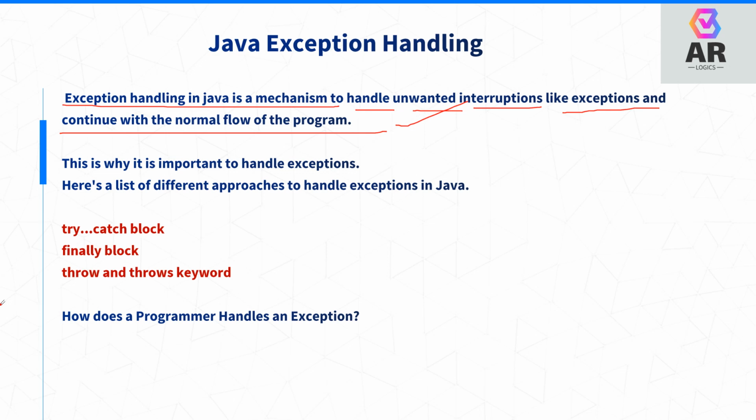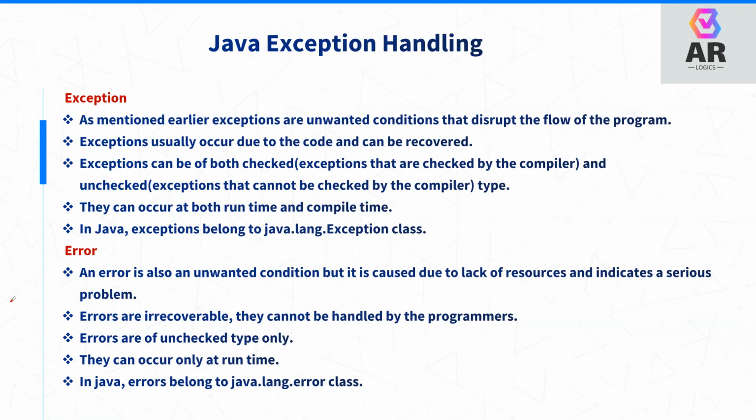Now here there are two types: exception and error. What is the exception? What is the error? Earlier I told you what an exception is. An exception is an unwanted or unexpected event that occurs during the execution of the program.